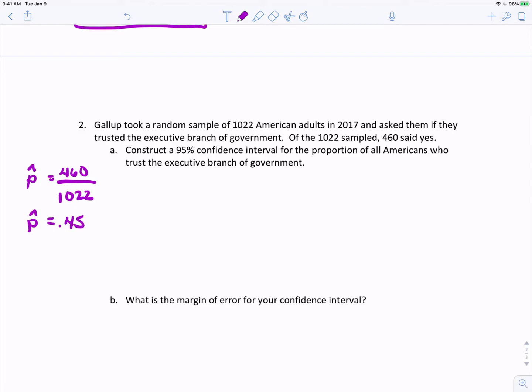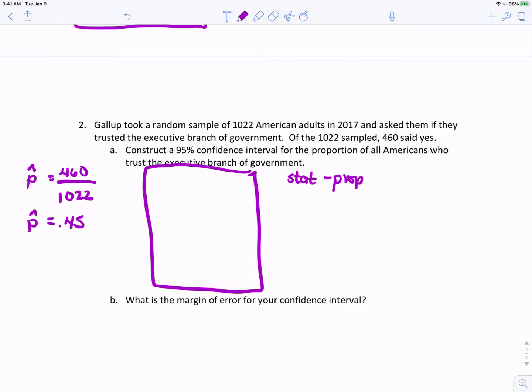And what we'd like to do is use that sample proportion to create a confidence interval for the population proportion, the proportion we would get were we to ask all Americans if they trusted the executive branch of government. So to do that, we're going to go to StatCrunch. You go to your screen where you make the proportions. So again, it's Stat, Proportion Stats.